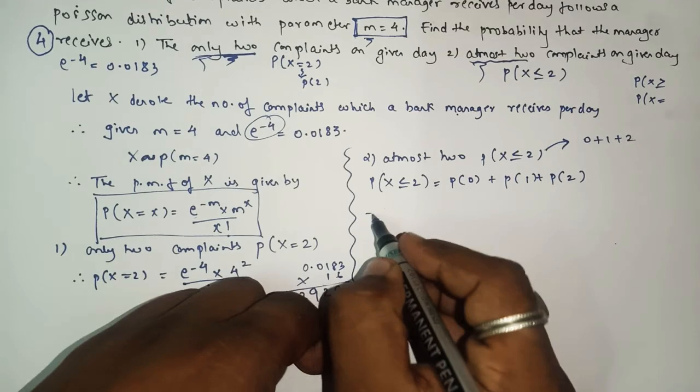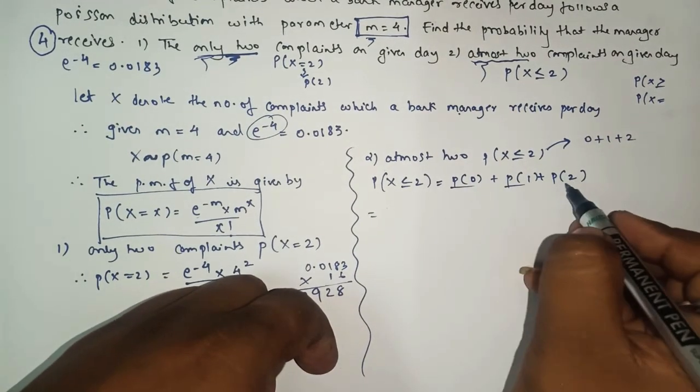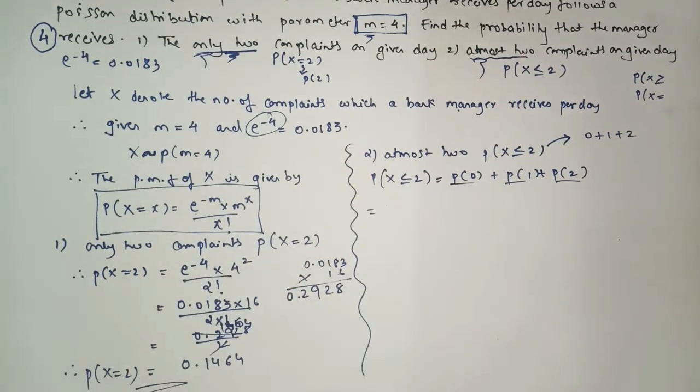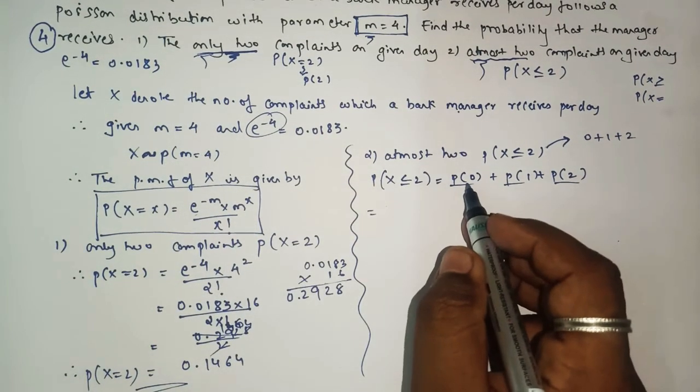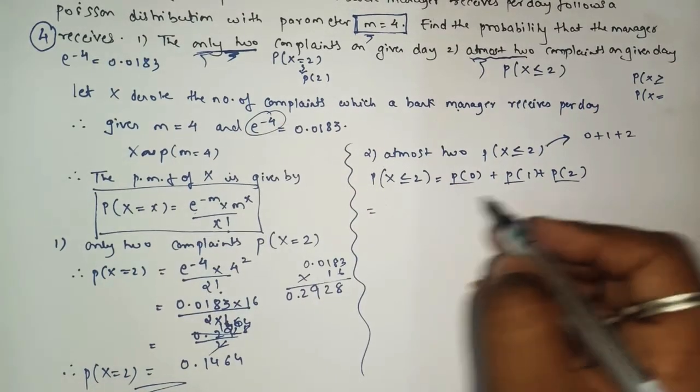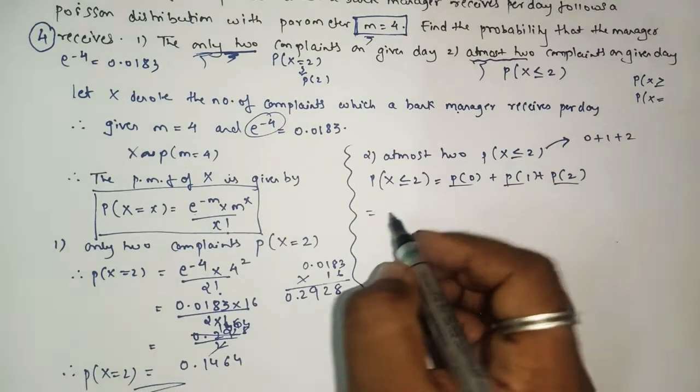Yes or no? As here we have three values of x, we'll apply the formula three times. So we'll apply this Poisson distribution formula three times, one for the value of x as 0, then for 1, and then for 2.